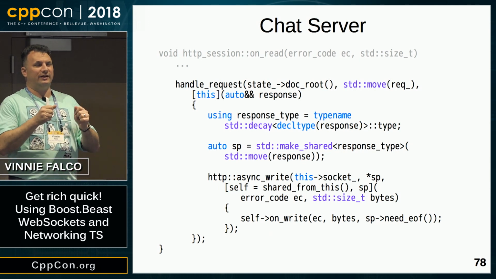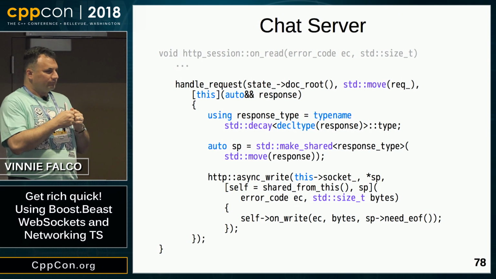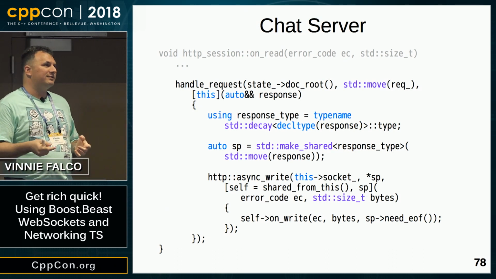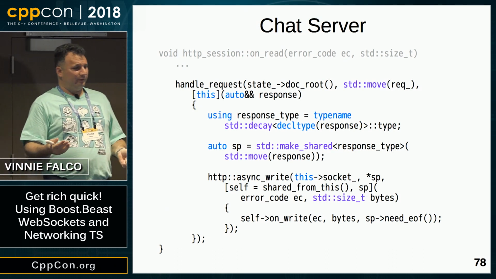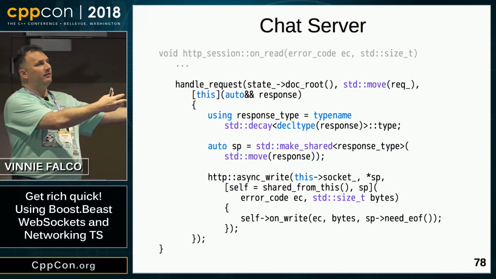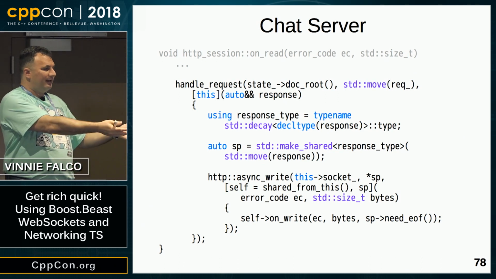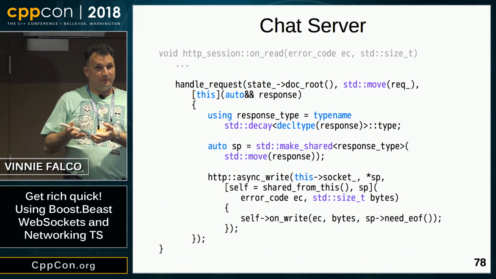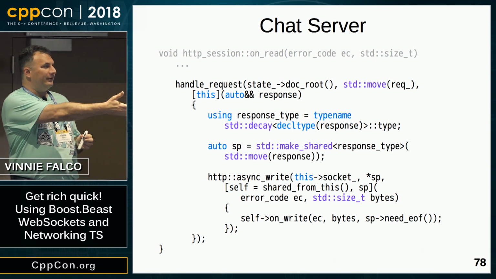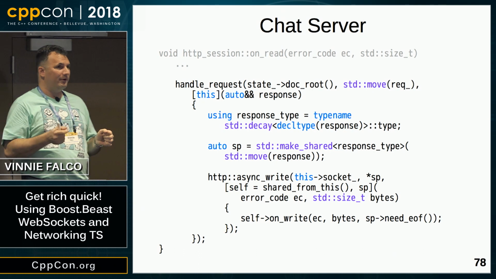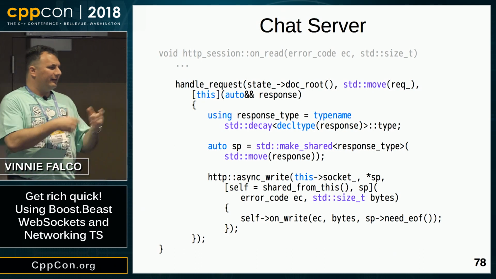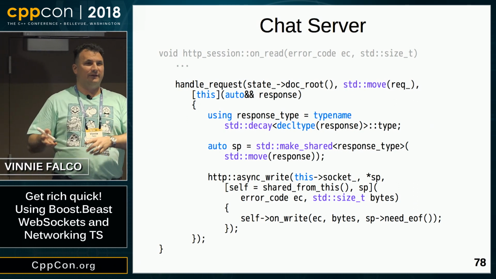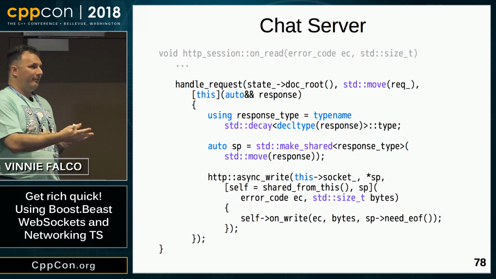But this function returns an HTTP response. And that response can have different types depending on what's in the request. Now, in C++, a function can really only have one return type. So handle_request can't use the return channel to return the object. Instead, it invokes a function object which you pass in, and it'll pass that response that it wants you to send in its parameter. You can see I have a lambda which has auto as the parameter. So that's going to be a generic lambda, and the lambda is responsible for sending it. So in order to send it, we put it into a shared pointer so that we can extend its lifetime as long as the operation is active.